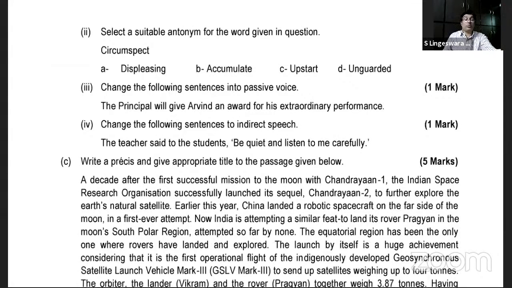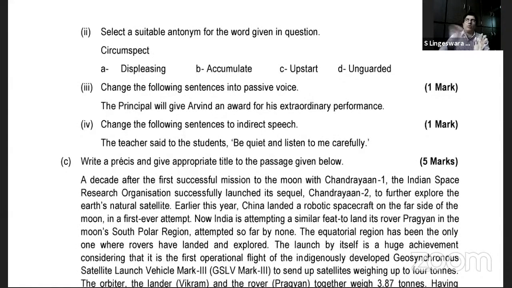But you are expected to pick the antonym this time, not the synonym. First, can you highlight what circumspect is? There should be a rhyming word here: circumvent. Have you ever come across the word circumvent?